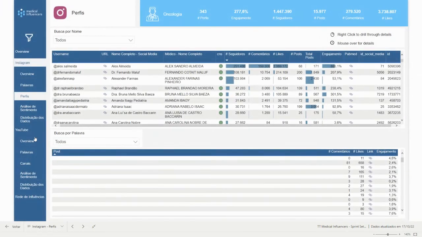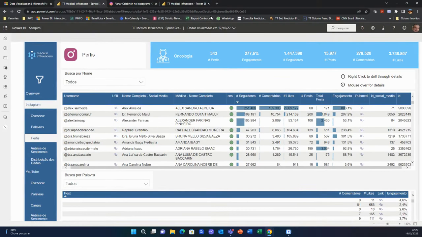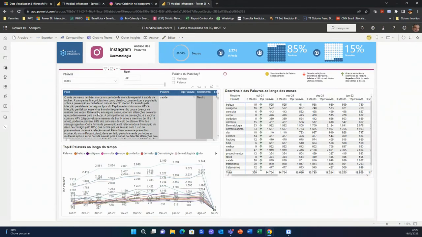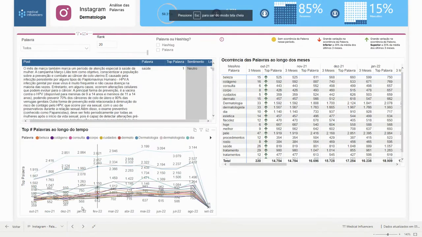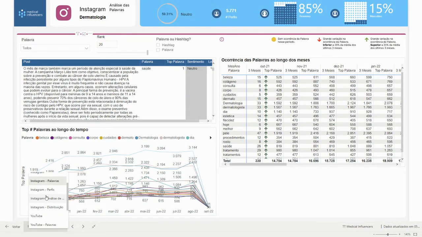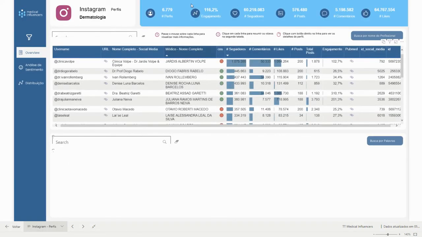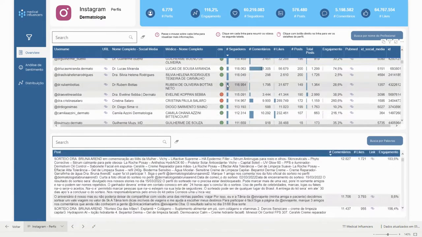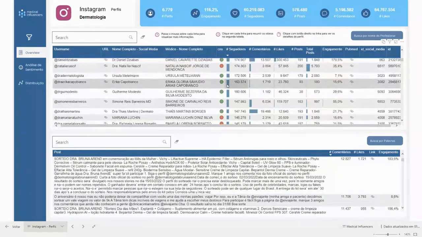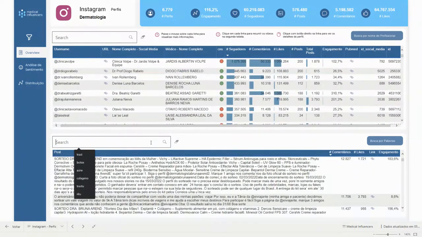And the same thing you can see for YouTube. If we look here at the medical influencers for dermatology, where we have more data because it's a complete sample, not a small amount of data as we have in oncology, you can see that we have more than 6,000 profiles, and you can filter by term.